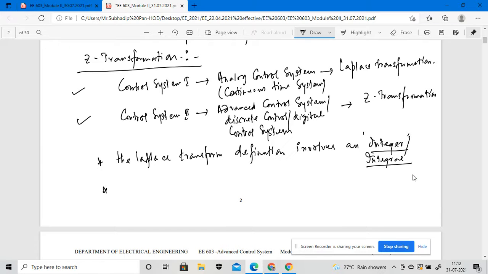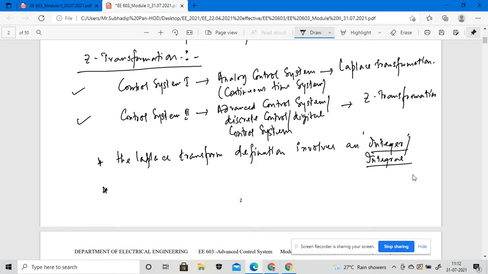We apply the Laplace transformation to a certain ordinary differential equation. If we apply the Laplace transformation, it turns into a simple algebraic equation. What is the function of this Laplace transformation? Suppose we have an ordinary differential equation. Using the Laplace transformation, we turn this ordinary differential equation into an algebraic equation.